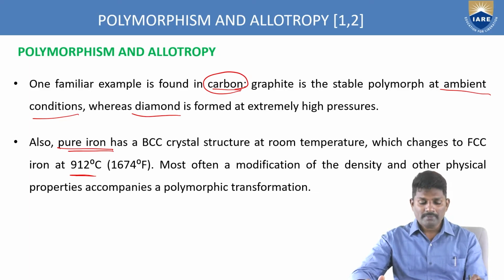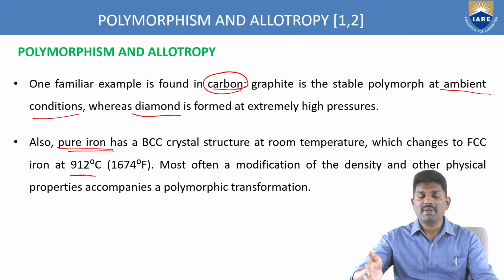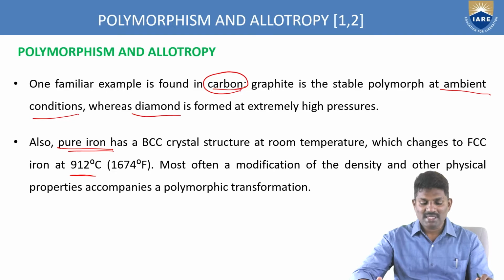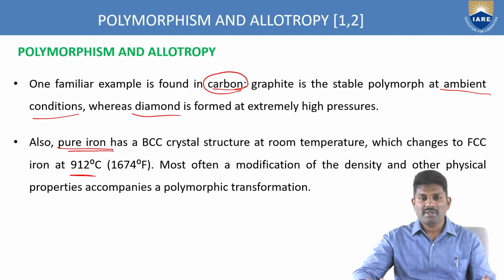Most often, a modification of the density or the physical properties accompanies a polymorphic transformation. Because of this polymorphism, there is an influence on the mechanical properties as well as the characteristics of the material. So polymorphism depends completely upon how much temperature and how much pressure you apply to the material. There are two best examples to explain this polymorphism.